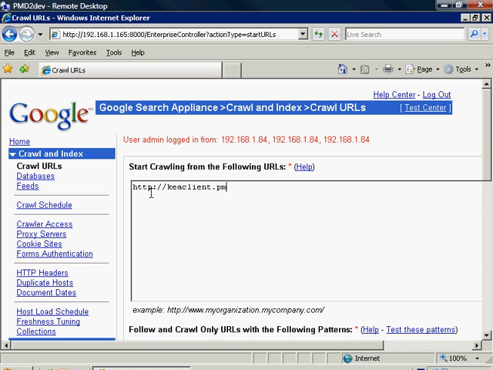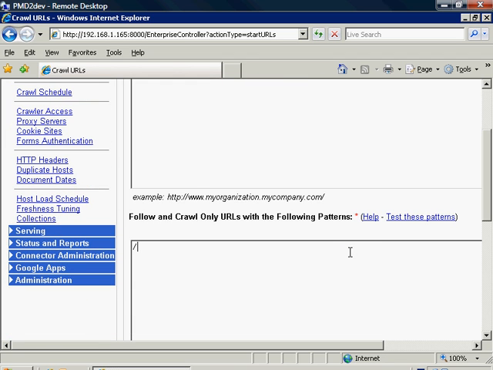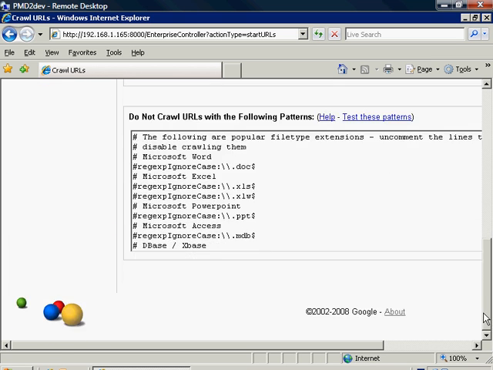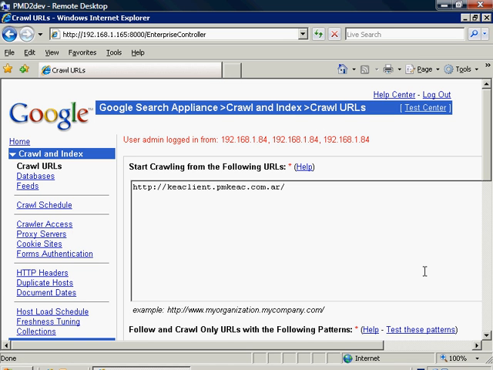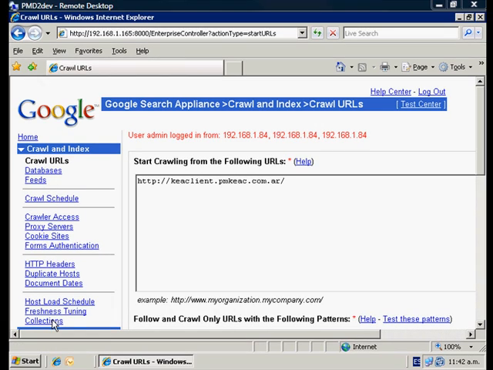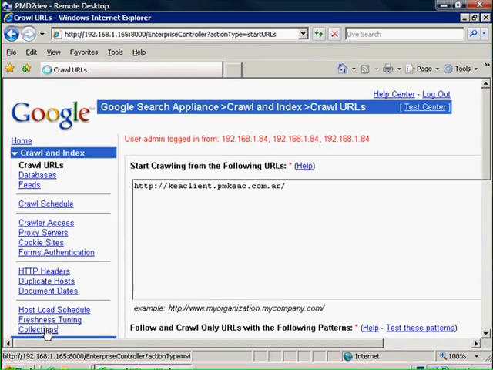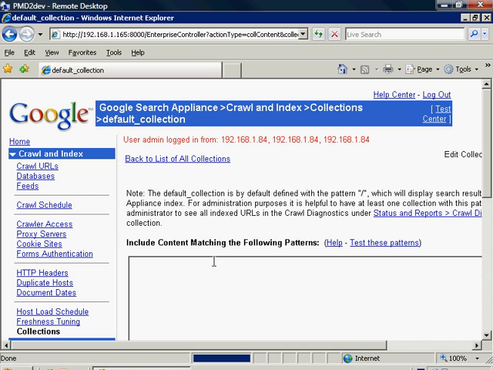The first step is to add your Kayxo Exchange connector server into the crawl URL option. For this, add the Kayxo Exchange connector server URL in both box text fields. Then, save your changes. The second step is to include your Kayxo Exchange connector server in the GSA Collections option.